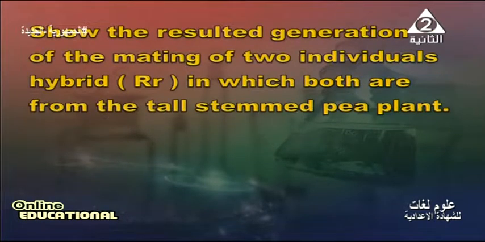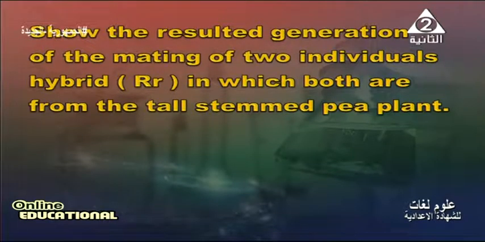Another question in our general revision today: show the resulting generation of the mating of two individual hybrids, in which both are from the tall stemmed pea plant.